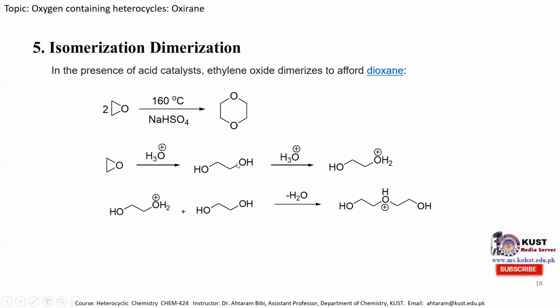Then two diol molecules react and combine to produce this species. This species is then cyclized with the release of a water molecule. In the last step, it is deprotonated by the counter ion or by the water molecule to produce the dioxane molecule. So this is all about the chemical reactions of the oxirane molecule.